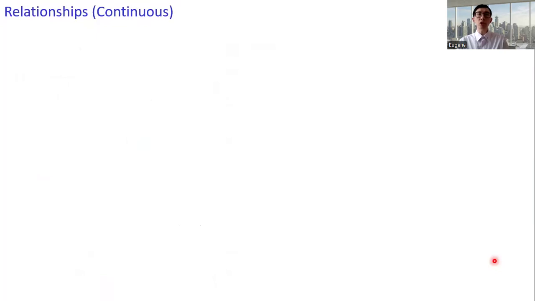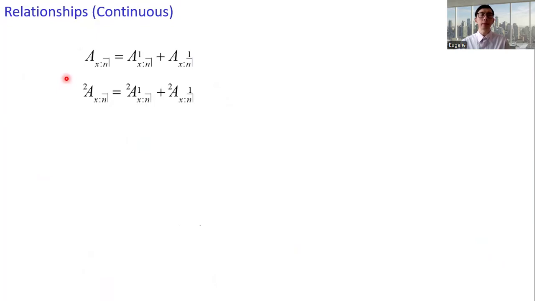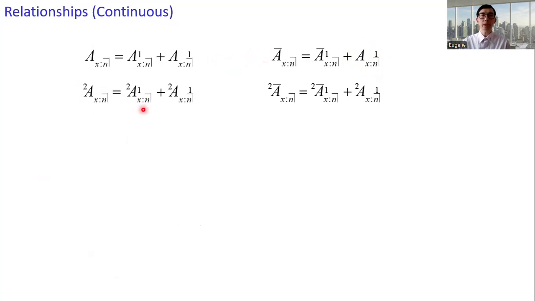All right, let's take a look at some relationships. The relationships for continuous insurance are very similar to the relationships for the discrete insurance. For example, the n-year endowment insurance, the discrete case. And then for the continuous version, we have this. We just include the bar for the endowment insurance and the n-year term insurance. There's no bar in the notation of the pure endowment. This applies to the second moment as well.